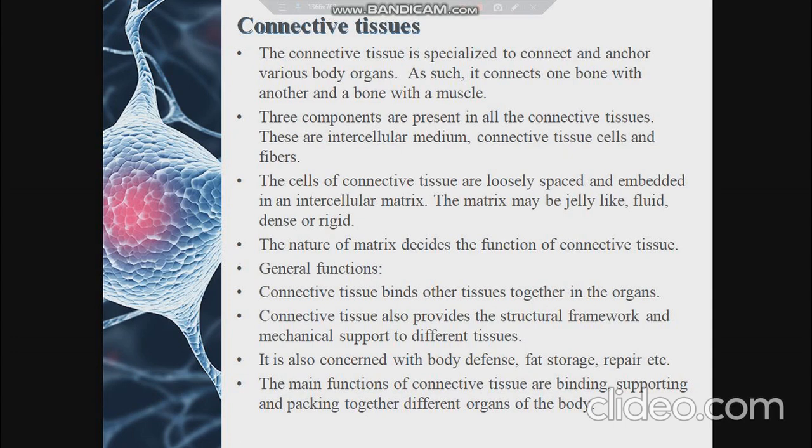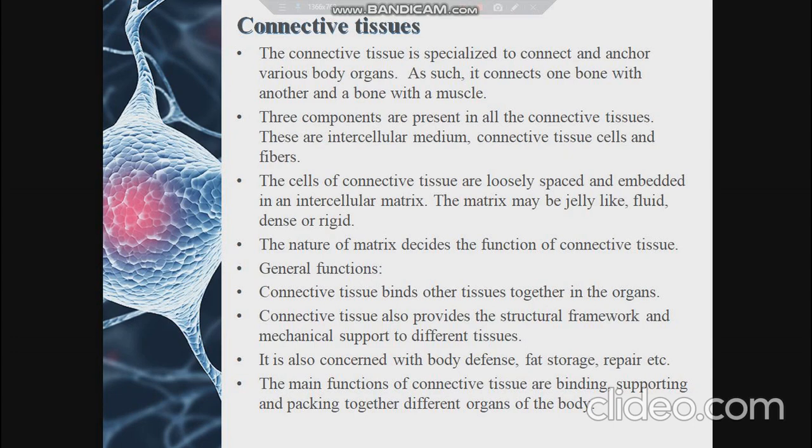The three main components of the connective tissues are connective tissue cells, the intercellular medium, and the fibers. These connective tissue cells are generally loosely arranged, with a lot of space in between them, on an intercellular medium, which is called a homogeneous matrix or an intercellular matrix, and it can be a gel-like substance, a jelly-like substance, a liquid base or a solid base.